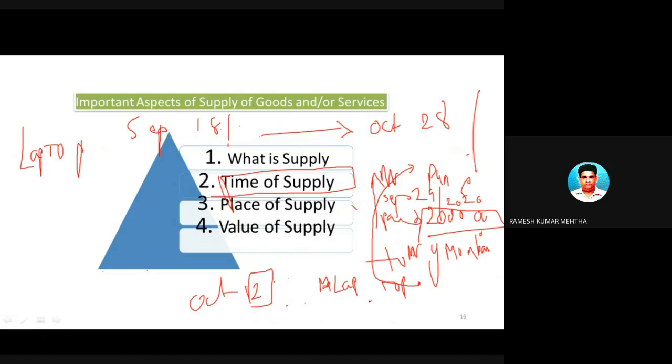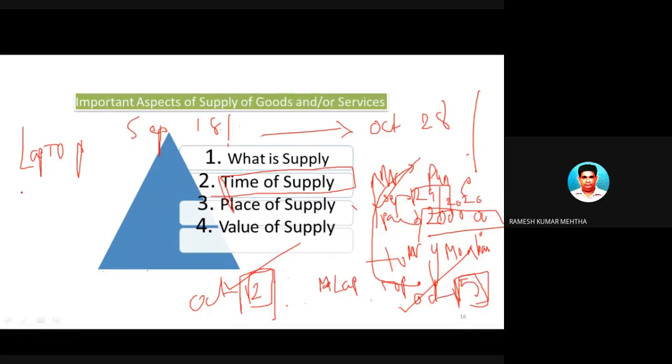And after that, on October 5th, he is sending an invoice to Mr. Buyer. So there are 3 different dates. One is September 29, one is October 2nd, and one is October 5th. What is September 29? That is the date on which he has made the payment. What is October 2? The seller has transported the goods. What is October 5? October 5 is the date on which the invoice is prepared for the transaction of the goods.